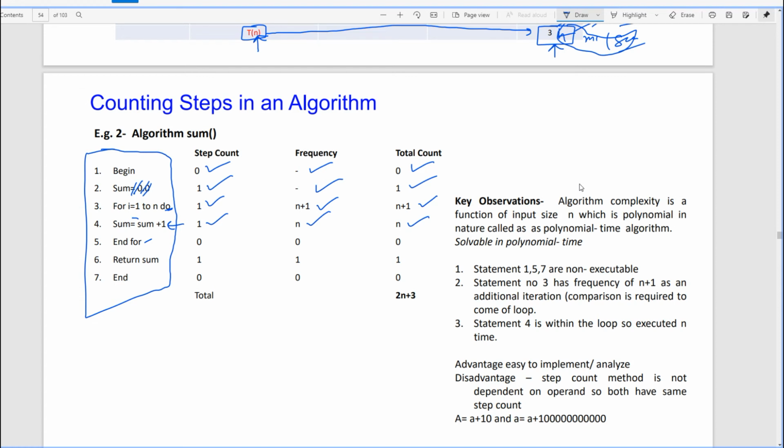Yes, sir. For and 0, for and 0, 0. Return statement 1, 1, 1. And statement 0, 0, 0. Total is how much time? 2n plus 3.